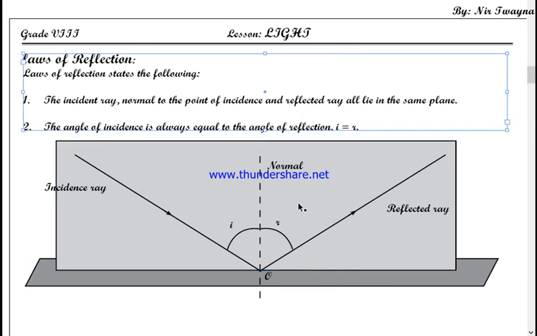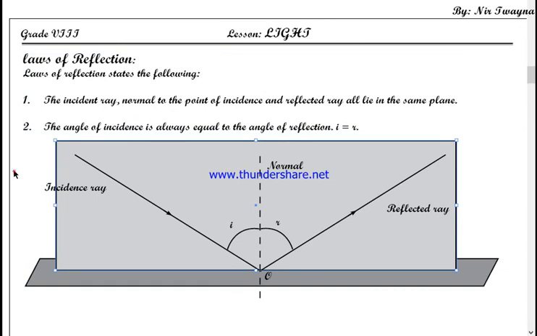They all lie in the same plane. That is the first law. And the second law says that the angle of incidence is always equal to the angle of reflection. The angle formed by the incident ray to the normal is always equal to the angle formed by the reflected ray to the normal, the angle of reflection. That was the second law.